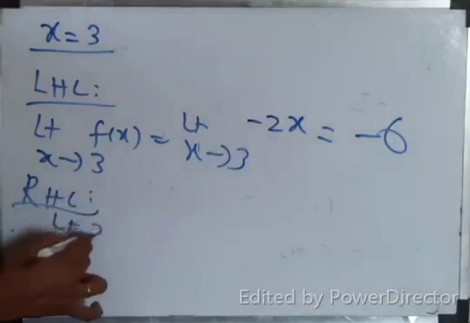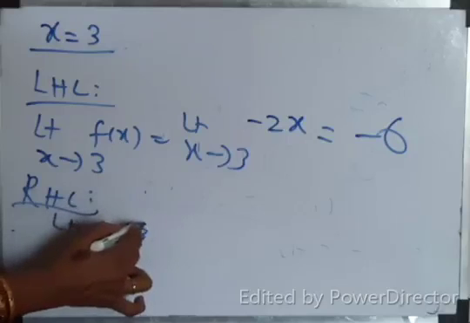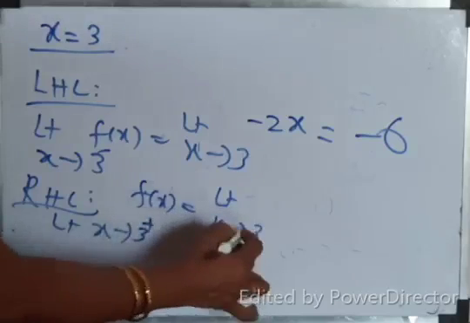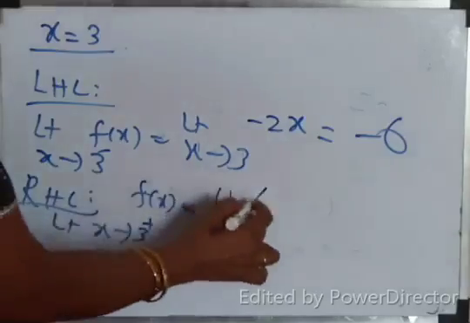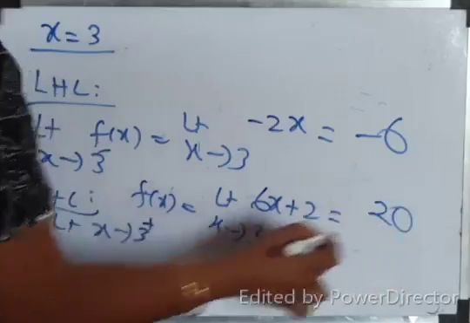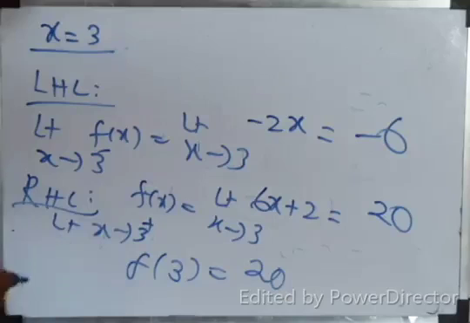RHL is limit x tends to 3 plus f of x, which is equal to limit x tends to 3 plus. For less than 3 I took it. For greater than or equal to 3, 6x plus 2. So if you substitute, 18 plus 2, 20. And f of 3 also 20. Am I right? Because greater than or equal to 3, 6x plus 2.